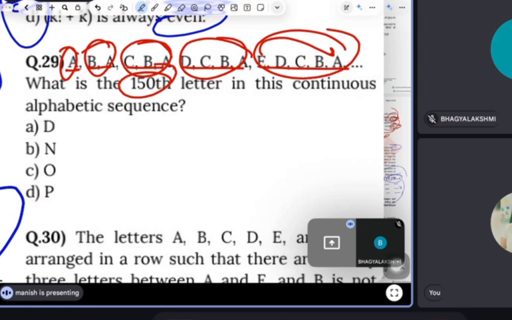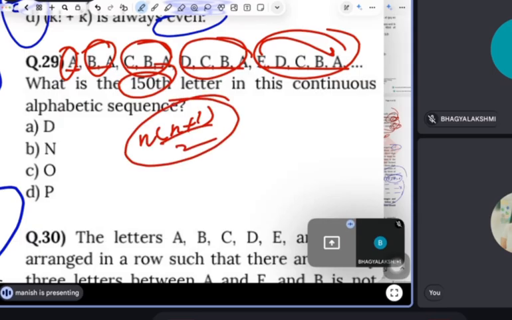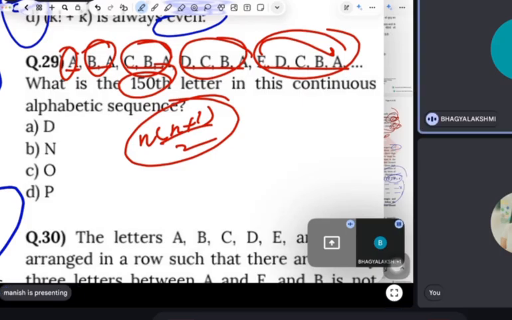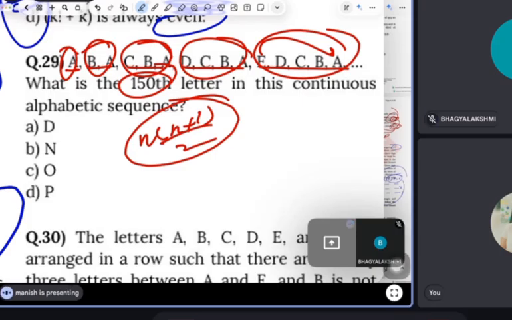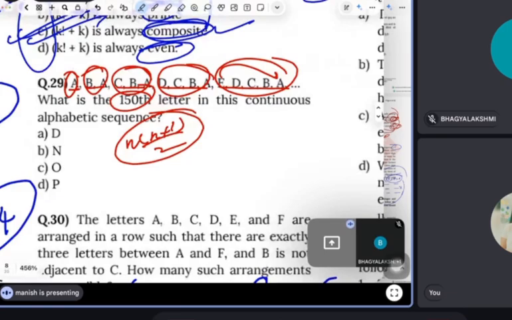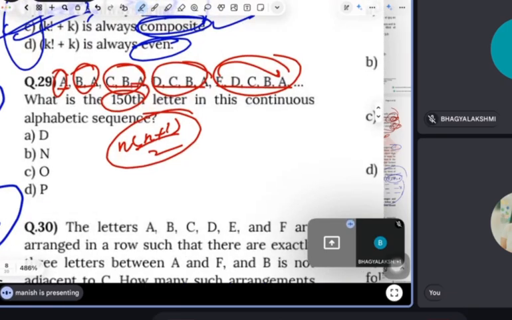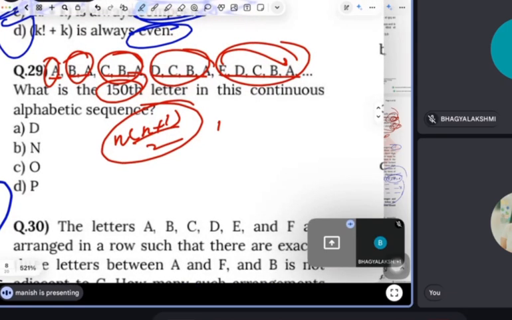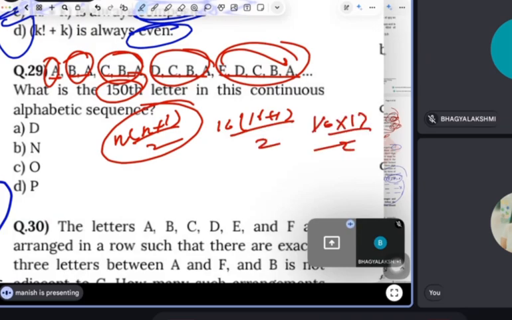But I know one formula here. Guys, this is the first time that I'm using the formula. N into N plus 1 by 2. This is the formula for the sum of the first N natural numbers. So guys, let's say I'm just taking rough data. Let's say 16 is the total number. So 16 into 17 by 2, so 8 times 17 is 136.